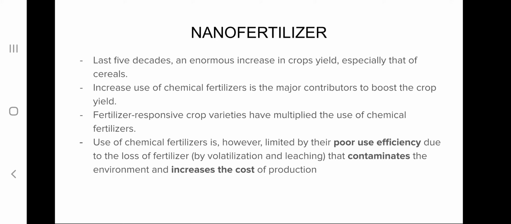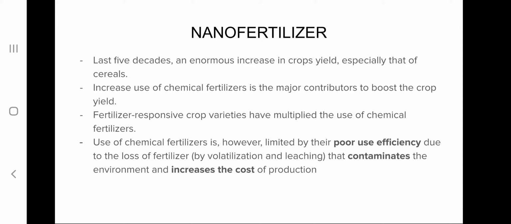Next is nano fertilizers. If you take a look at the last 5 decades, there has been an enormous increase in crop yield, especially of cereals. And this increase in crop yield can be attributed to the use of chemical fertilizers.